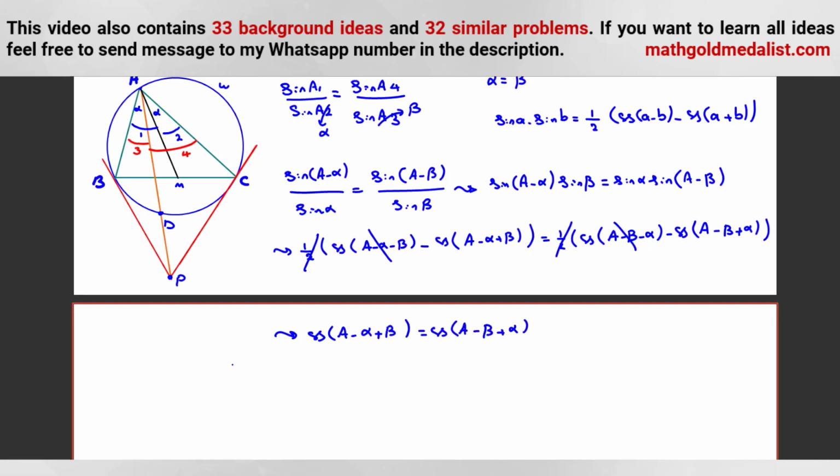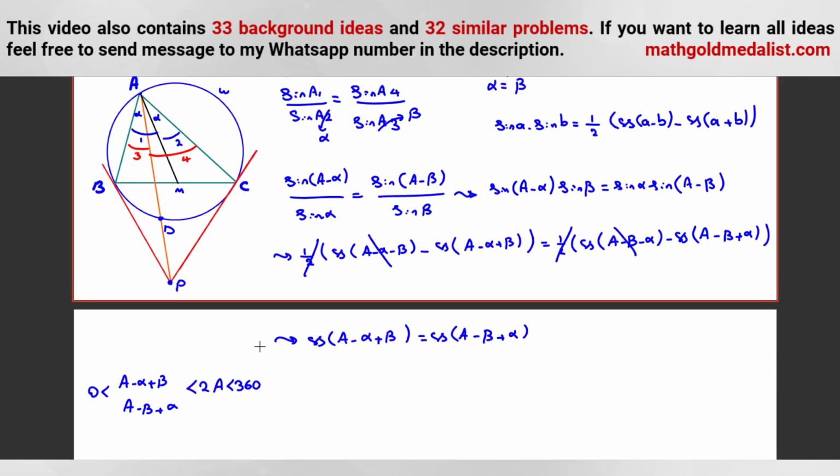Now, because we know alpha is less than A, both of them are greater than 0, okay? And we know, for example, A minus alpha plus beta and A minus beta plus alpha, they are both positive. And beta minus alpha is at most A, so it is less than 2A. Okay, and 2A is less than 360 because A is less than 180.